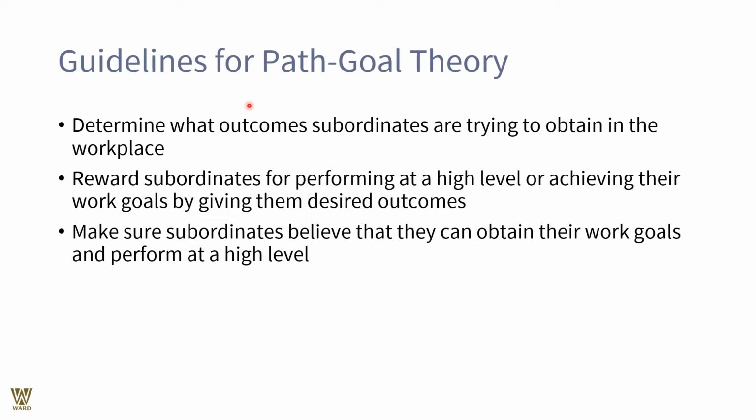Reward subordinates for performing at a higher level and achieving the work goals by giving them the desired outcomes. Make sure subordinates believe that they can obtain the work goals and perform at a high level. How do you ensure that the subordinates can achieve their goals? By assisting them, supporting them, and providing them with resources so that they can achieve the goals on time. This is what path-goal theory is all about.